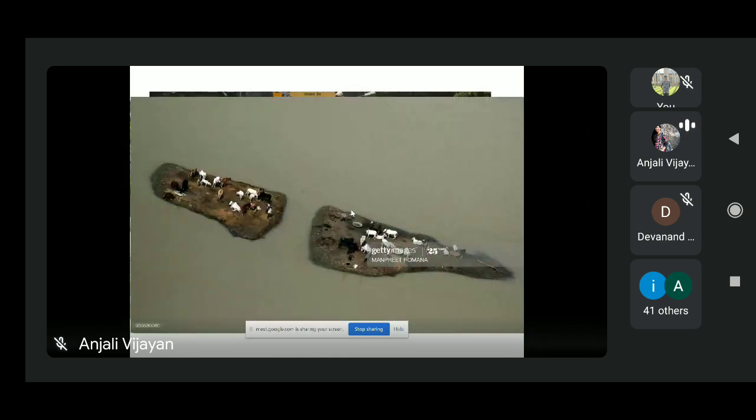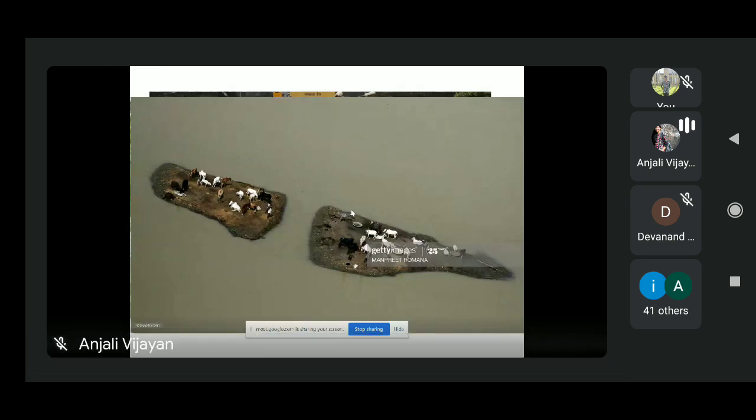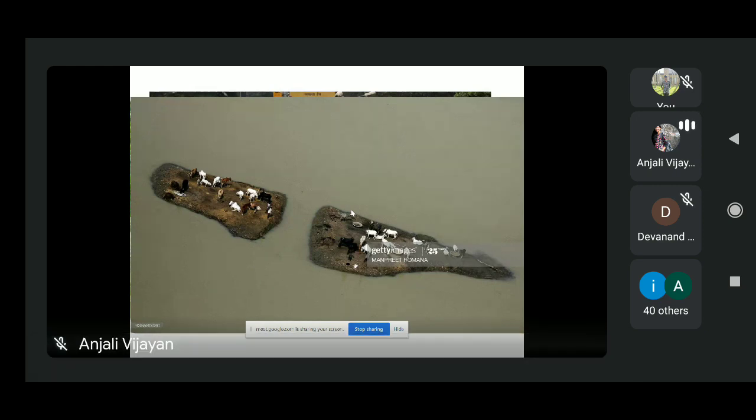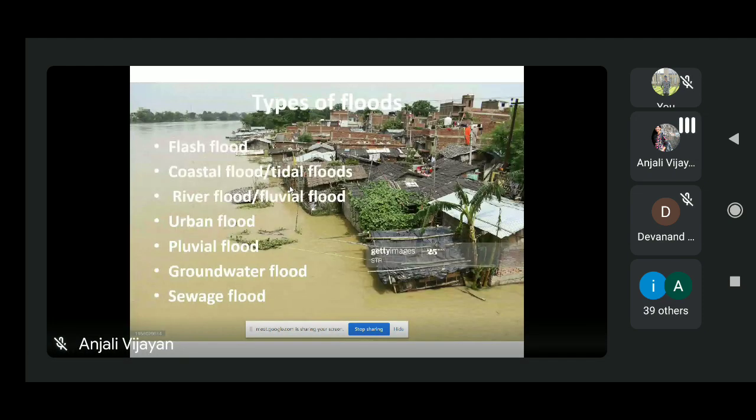This is another picture, from Madhepura district of Bihar. Bihar is also another very flood-prone state in India. Some cattle are stranded on small islands surrounded by flood water. This is from Madhepura district in Bihar state. This flooding happened on September 7, 2008. So these are some images.